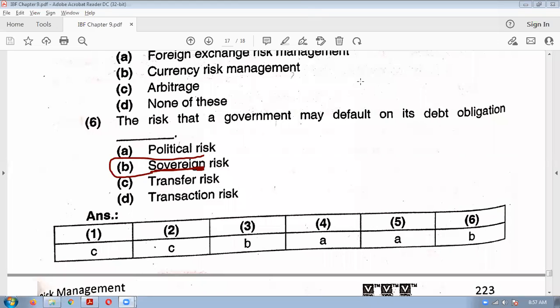Obligation. Okay. See, obligation means, like here word used is debt obligation. See, when you take money from somebody as a loan, okay, you will have to repay that amount. No?